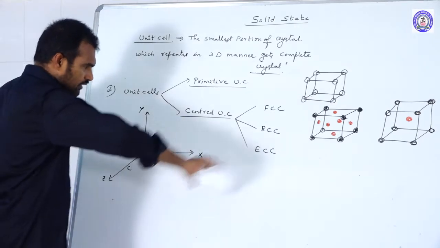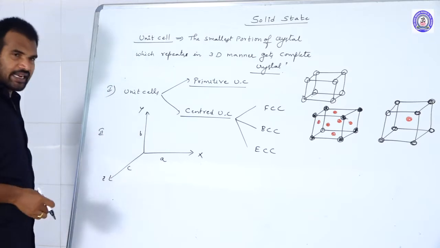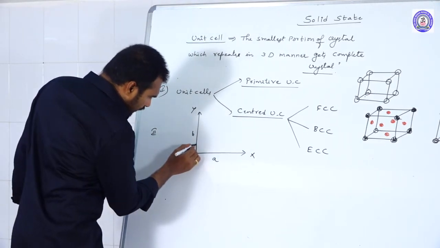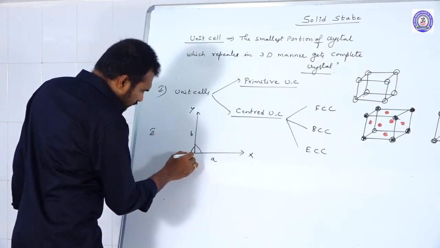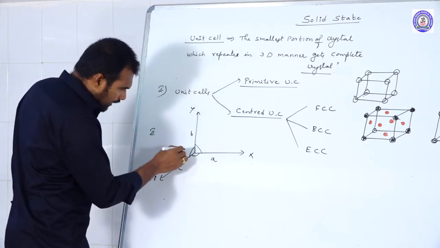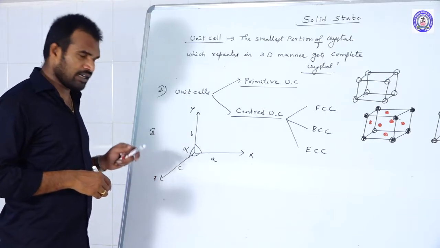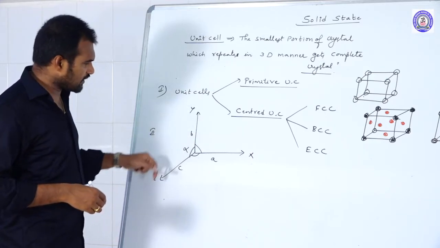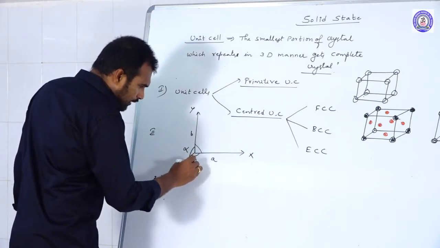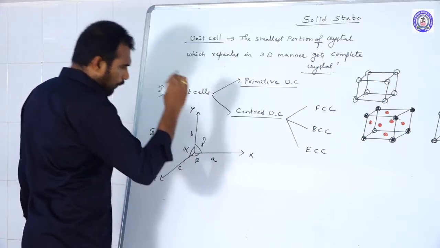The edge length along the x axis is A, along the y axis is B, along the z axis is C. The angle between the y axis and z axis is alpha. Between ZX the angle is beta, and between XY the angle is gamma.